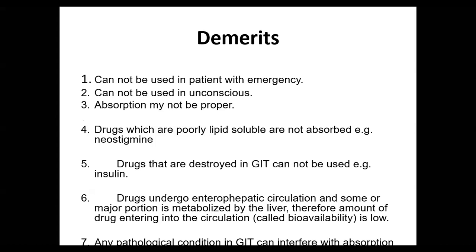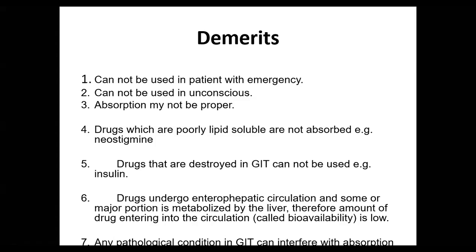Absorption may not be proper. Drugs which are poorly lipid soluble are not absorbed, for example, neostigmine. Neostigmine is a drug which comes in the class of cholinergic agonists. Drugs that are destroyed in the GIT cannot be used, for example, insulin.